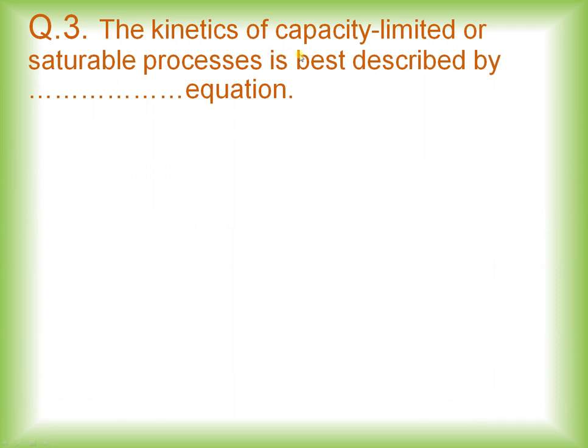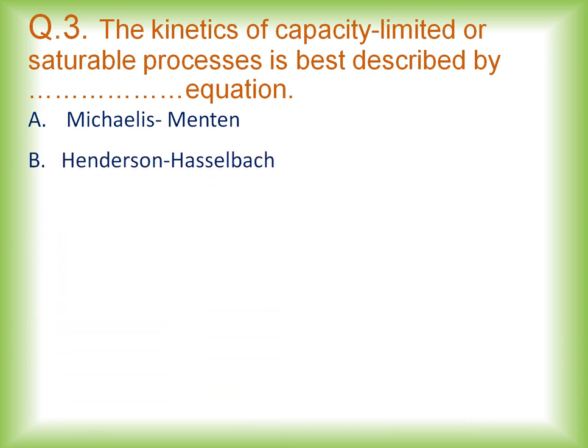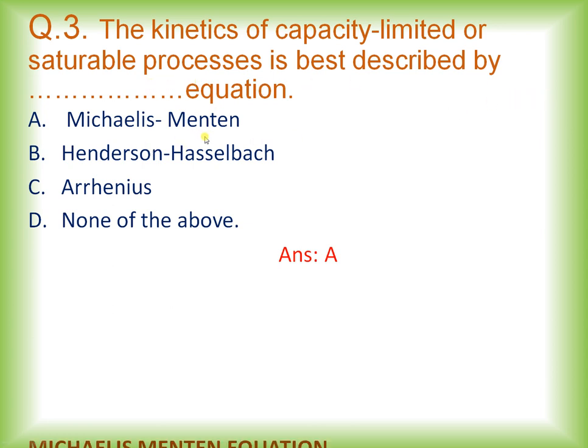The kinetics of capacity limited or saturable process is best described by dash equation. Options are Michaelis-Menten, Henderson-Hasselbalch, Arrhenius, none of the above. And the right answer is option A, that is Michaelis-Menten. So the kinetics of capacity limited or saturable processes is best described by the Michaelis-Menten equation.